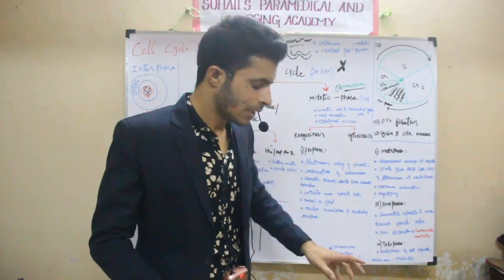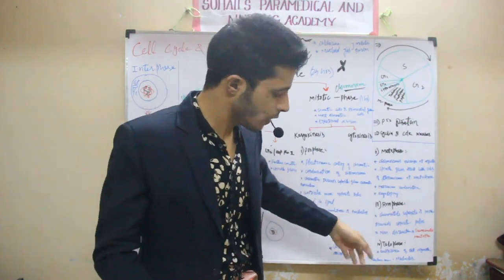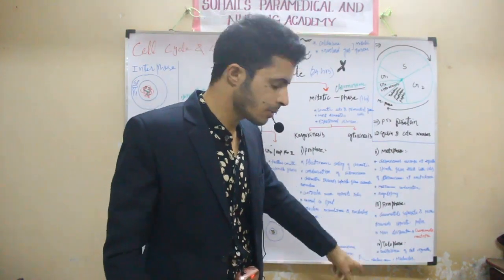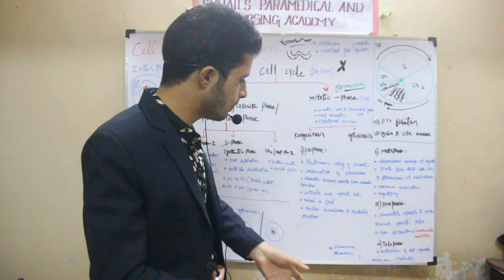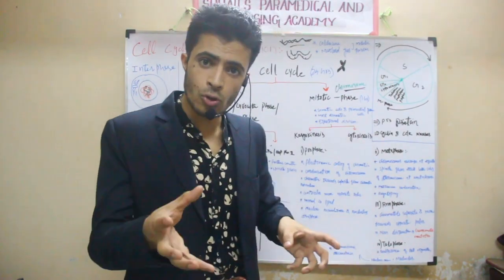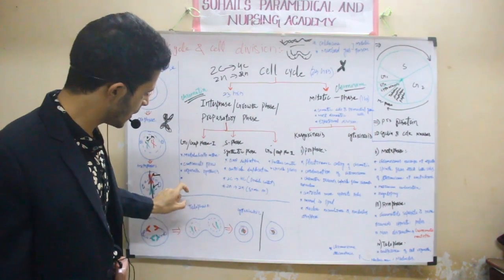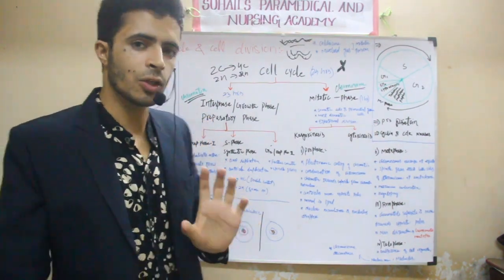In telophase, the cell organelles which had already disappeared in the metaphase will become visible. The nucleolus will become visible. The nuclear membrane will become visible in the telophase. And the chromosome which is present in the condensed stage will now decondense in the telophase. Decondense means it will be like a chromatin reticulum.